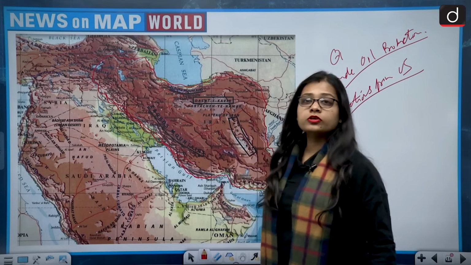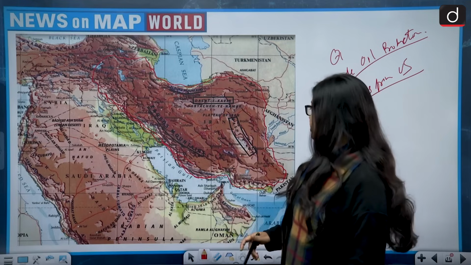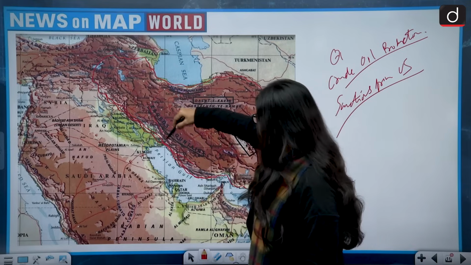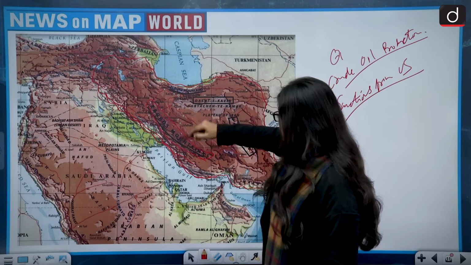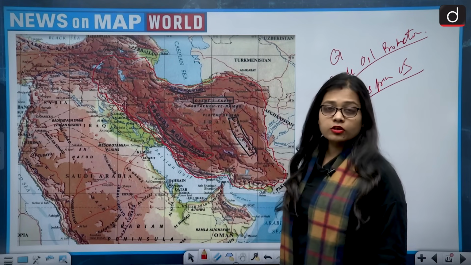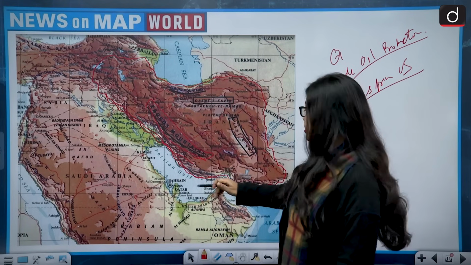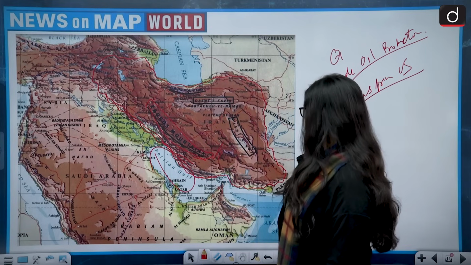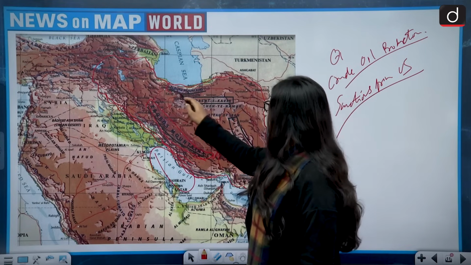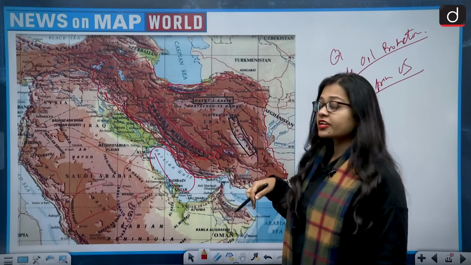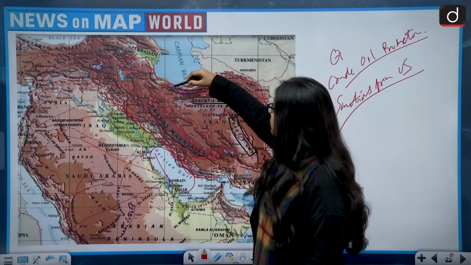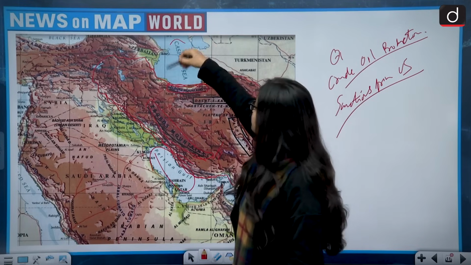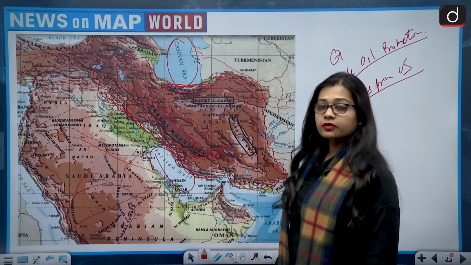So if we talk about the mountain ranges present in Iran, one of the most famous is the Zagros Mountains. Zagros runs alongside the Persian Gulf, because Iran shares its border with the Persian Gulf. Then it has the Elburz Mountains, which run alongside the Caspian Sea, because Iran shares a border with the Caspian Sea also. So Elburz Mountains are also correct.